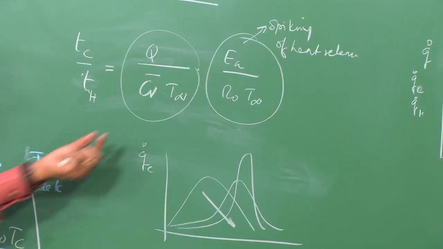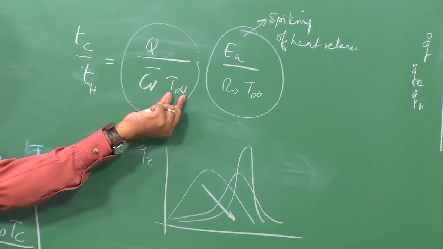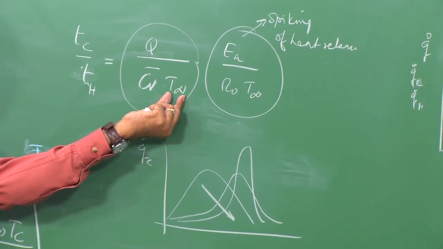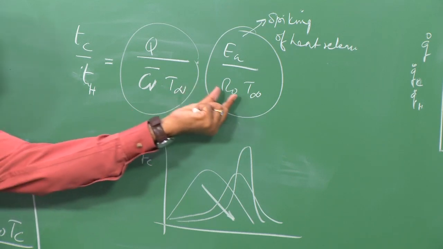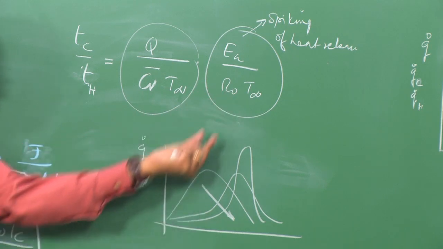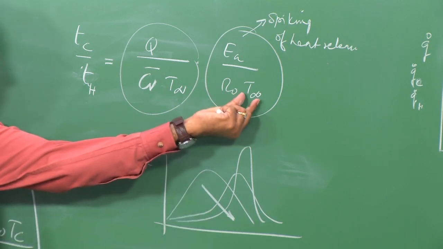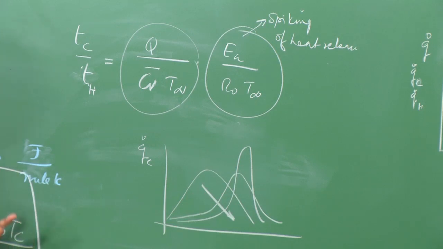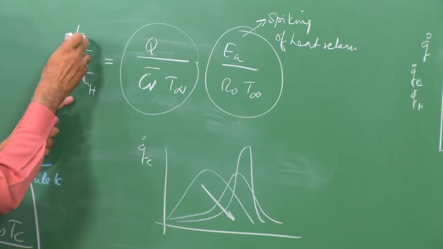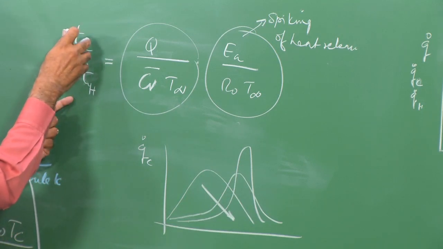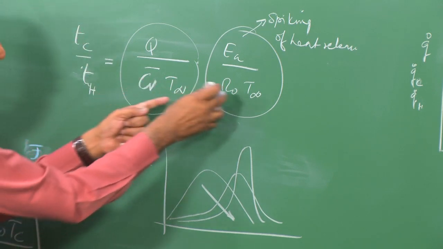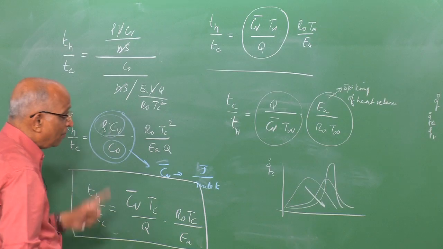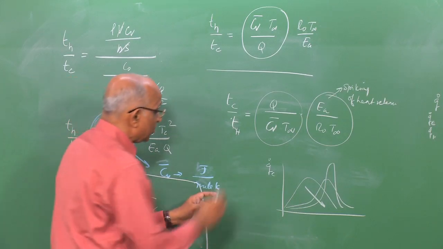We also see that if the ambient temperature is high, then the amount of spiking cannot be very large, because the temperature goes up and the spiking comes down. Therefore, we can quantify the value of the chemical reaction time divided by the heat transfer time by these two non-dimensional parameters. And mind you, we come to the end of our discussions with this.